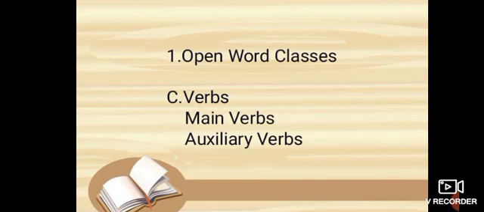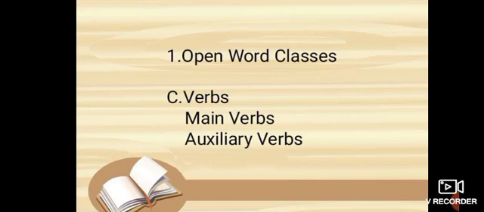There are two kinds of auxiliary verbs. Number one, primary auxiliaries: to be, to do, and to have. To be, to do, and to have are primary auxiliaries with all their forms. Number one, to be: is, am, are, was, were, will be, and shall be indicate the to be form.